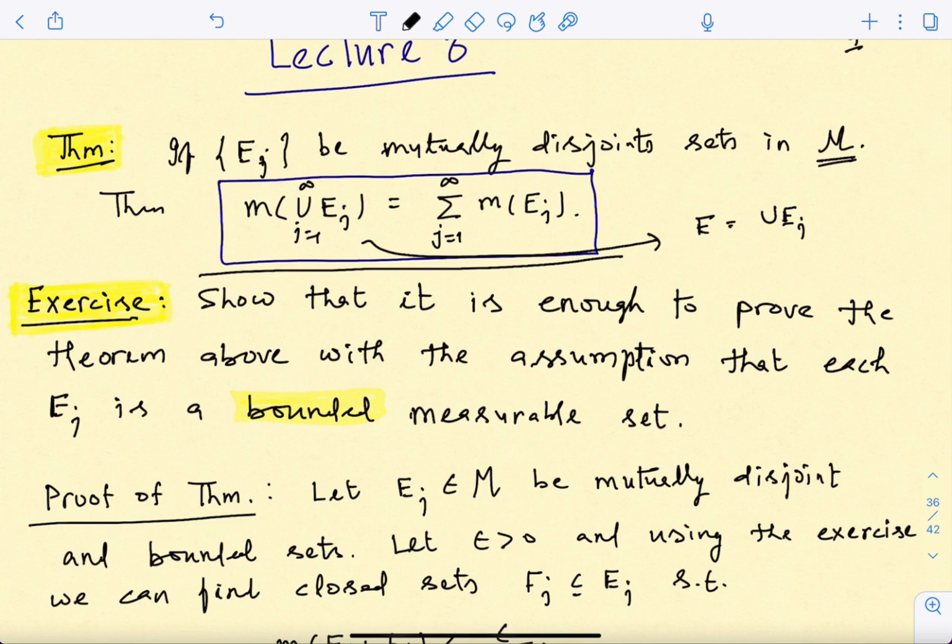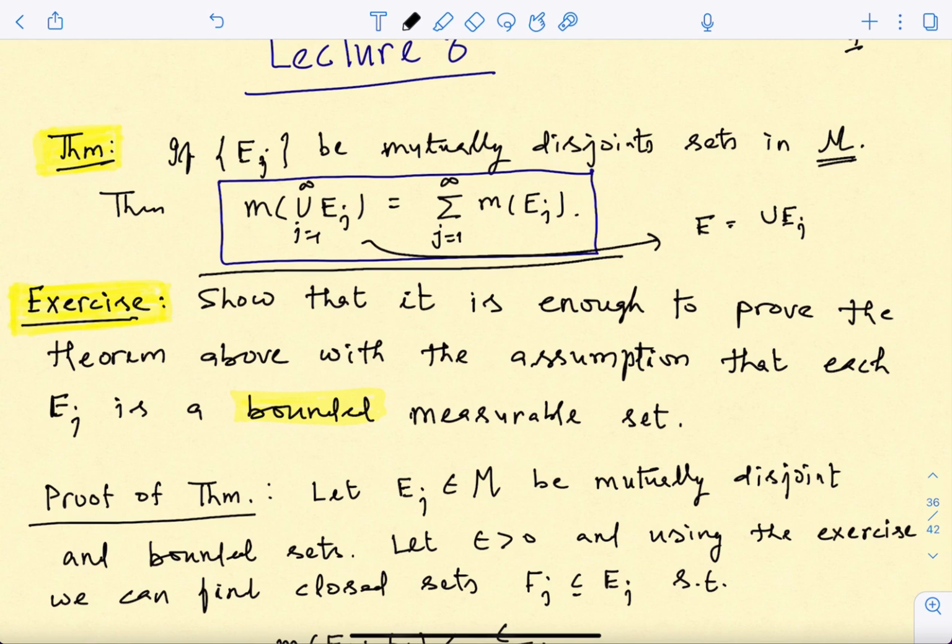For example, if two sets are compact and they are disjoint, then I know that the measure of their union is precisely the sum of the measures. So this is what we are going to do, and I'm going to give you an exercise. This is a simple one. It doesn't use what I just told you; rather, it just uses the fact that if I have a sequence of sets in M, then their union is also in the same collection.